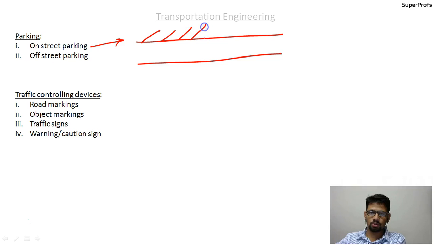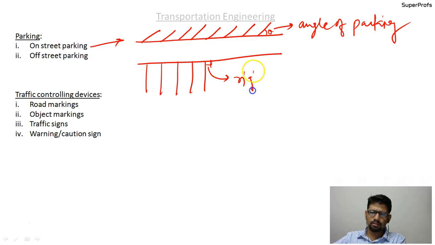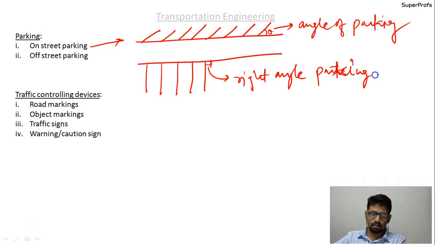That is the angled parking, where there can be some angle theta, which is the angle of parking. Or the other way is you can park in this way, so there is right angle parking.